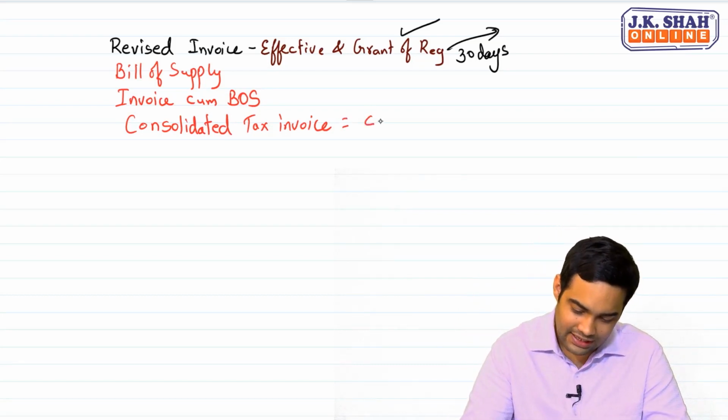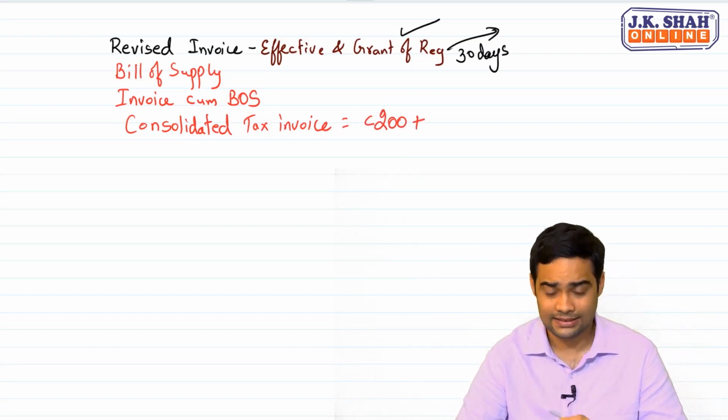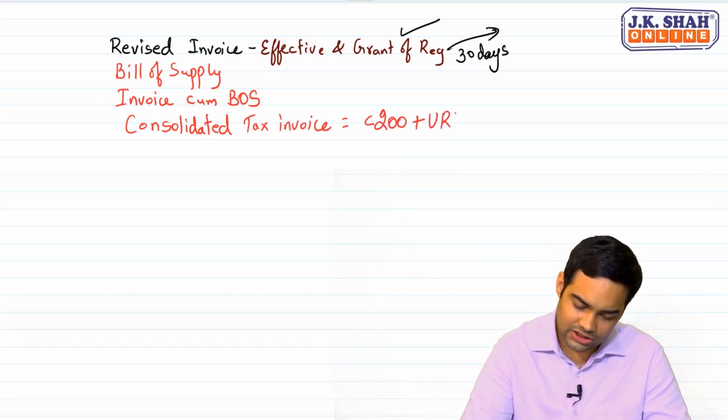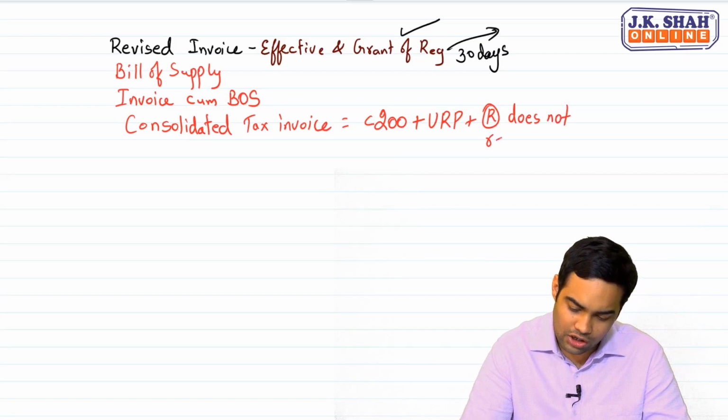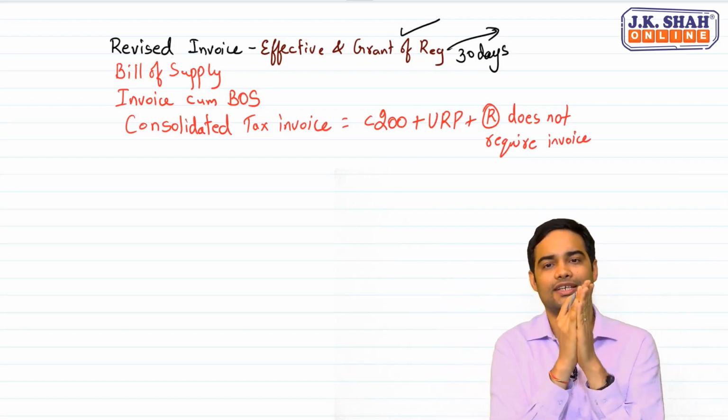1. Less than 200 rupees. Plus, it is to an unregistered person. Plus, the recipient does not require an invoice. All the three conditions need to be satisfied. Only for such transactions can you consolidate them.